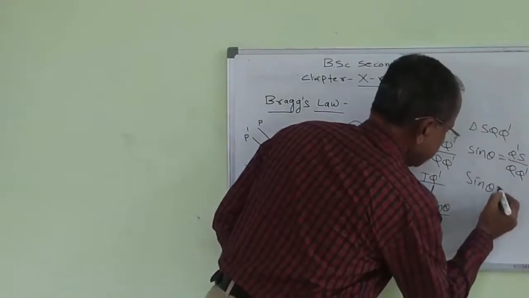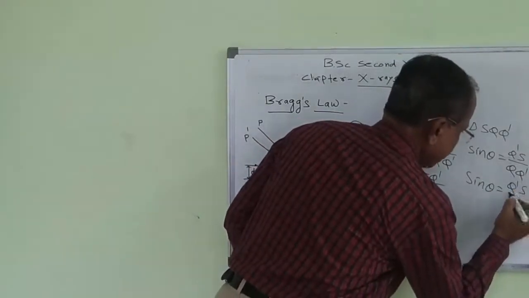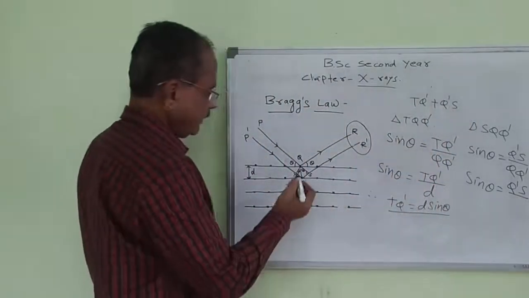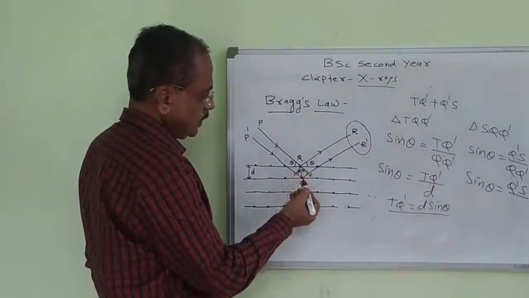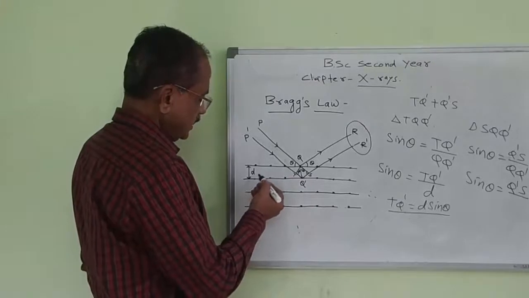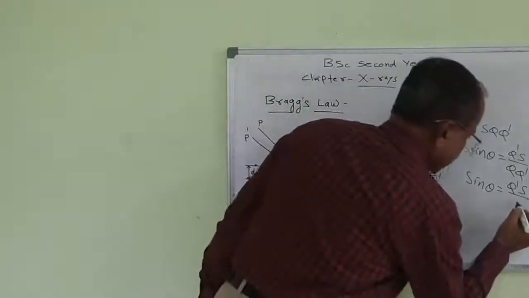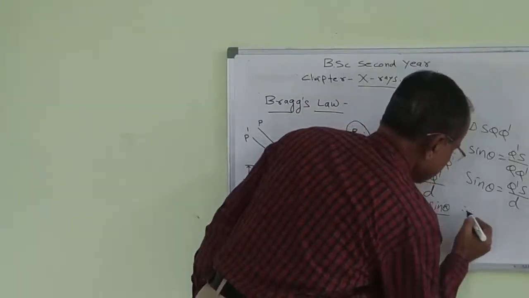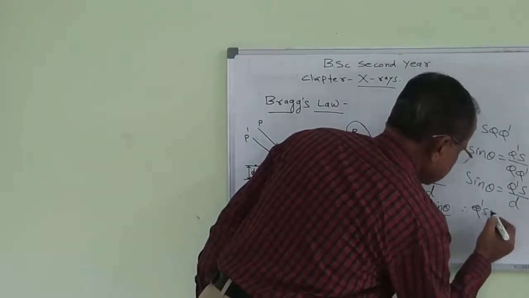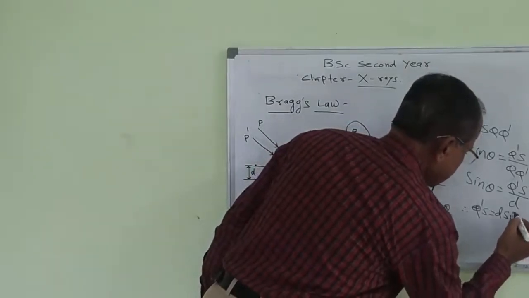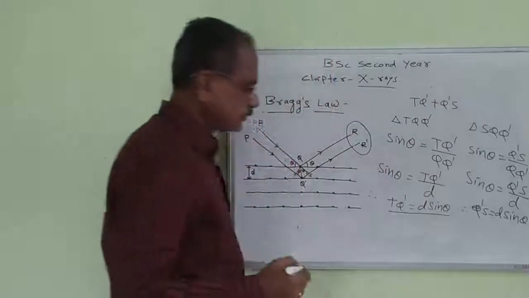Therefore, sine of theta is equal to Q dash S divided by QQ dash, which is the distance between two layers, d. Therefore, Q dash S is equal to d sin theta.